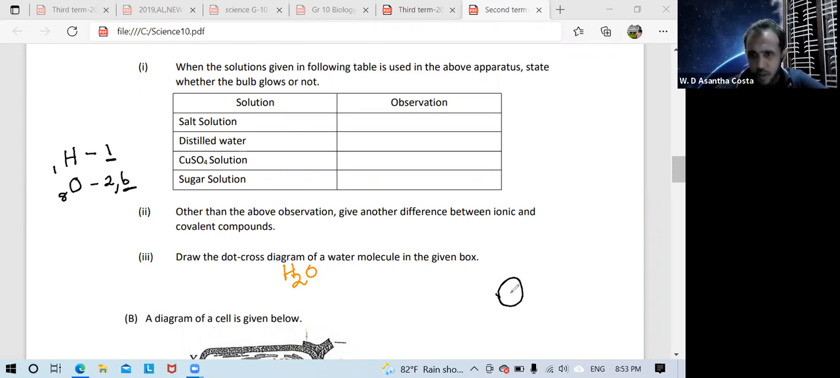So I draw oxygen. I take oxygen as dots. First energy level 2 electrons. Then second energy level. Before I draw the second energy level, I draw 2 hydrogen. Hydrogen has only 1.